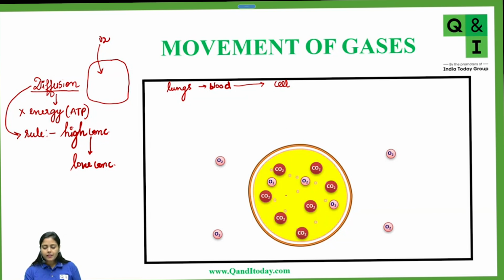By outside the cell, I mean where blood is present. Blood is flowing, for example, like this in the blood vessel. So would the concentration of oxygen be more inside the cell or outside the cell? Considering that oxygen-rich blood is coming from the lungs and the purpose is to transfer oxygen to the cells.